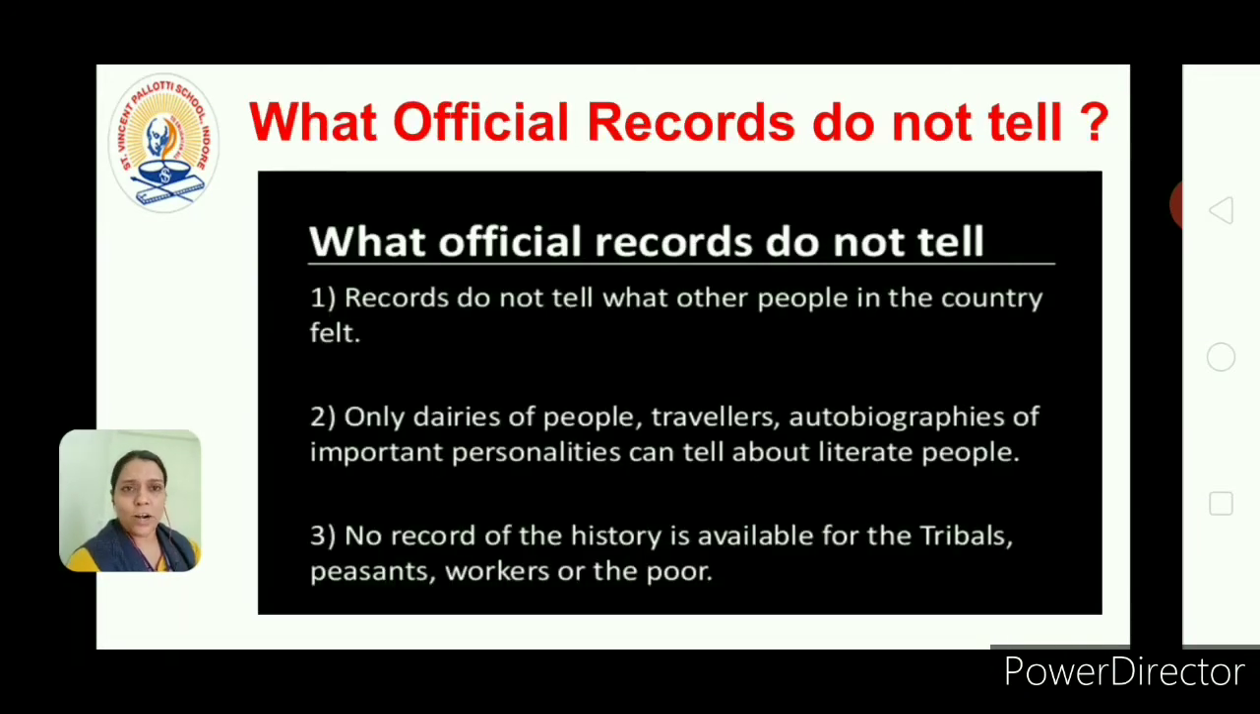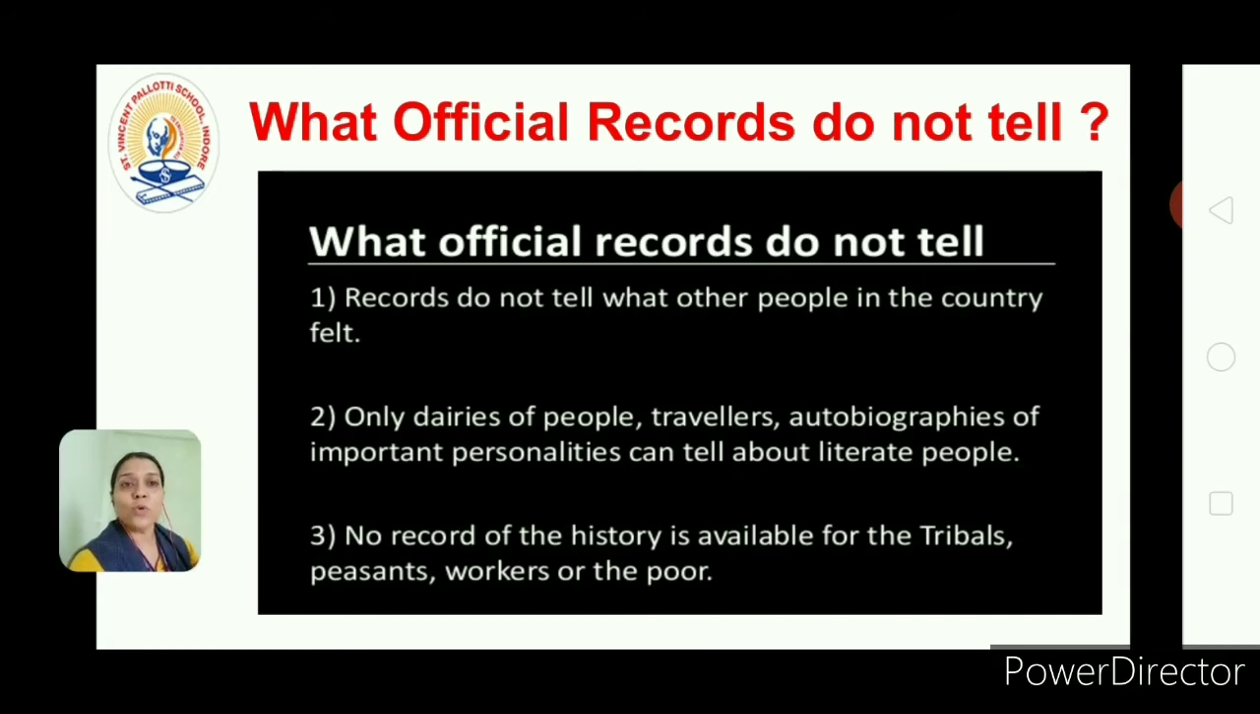Now official records. When the Britishers were there, they were very particular about the records. They used to do surveys, they used to write the records, so that in the future if they wanted to refer to something, they could just refer to the old records. So they were very particular about taking the reports. But what do official records not tell? Official records will tell you what happened, on which year, on which date, that we know. But what the people of that time felt about it, you cannot know just by reading the record. So that is the one thing we do not know, the feelings of the people.